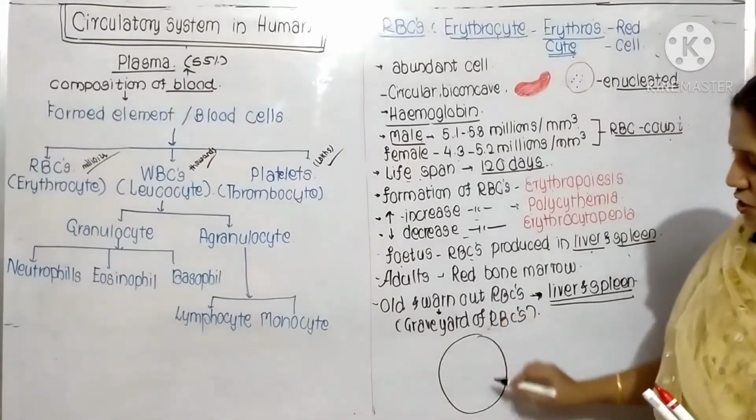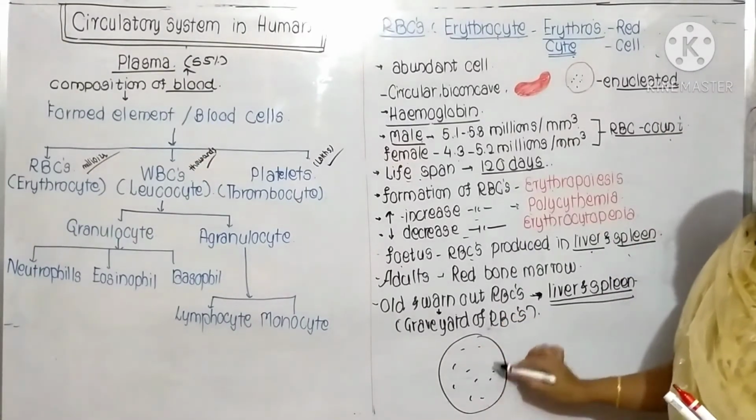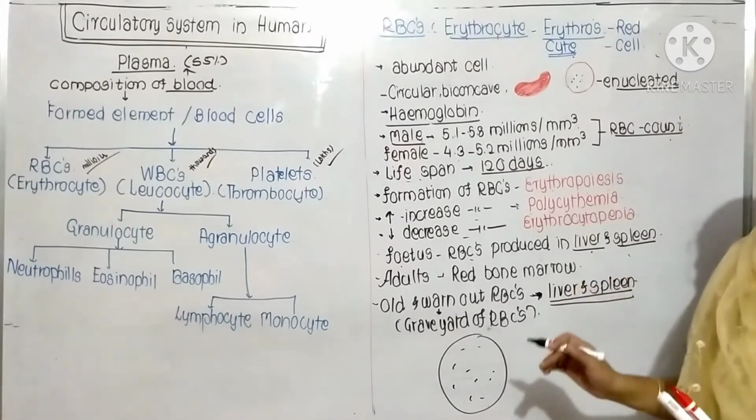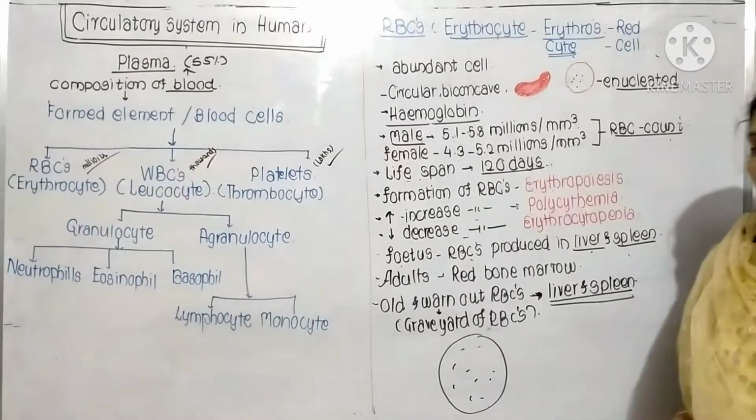Now this is the structure. In this RBC, there are no membrane bound cell organelles. For example, mitochondria, nucleus, all these are absent. So what is present?